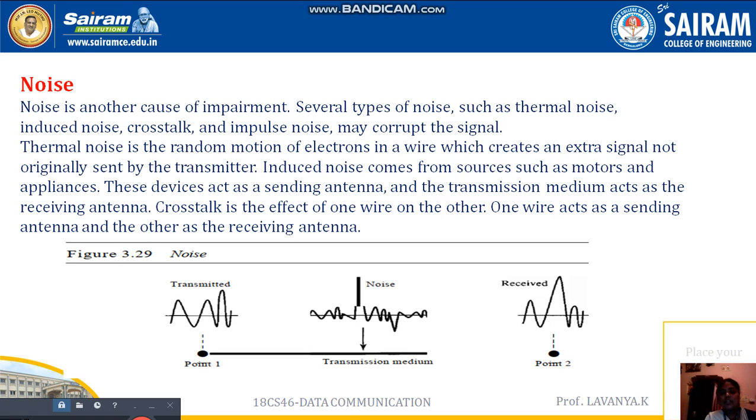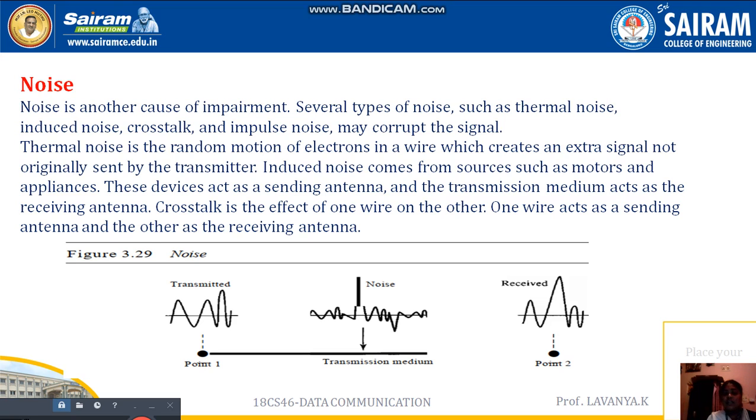Thermal noise creates an extra signal. That extra signal is not the original signal which we are going to transfer to the receiver. This method we call thermal noise.